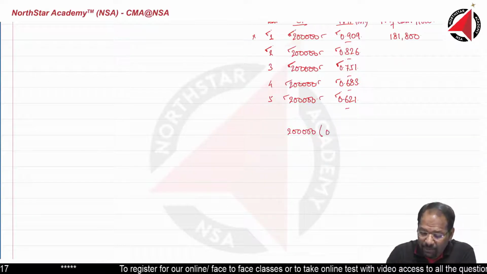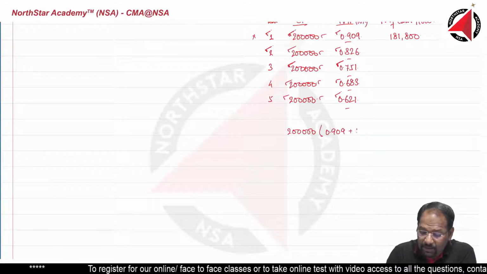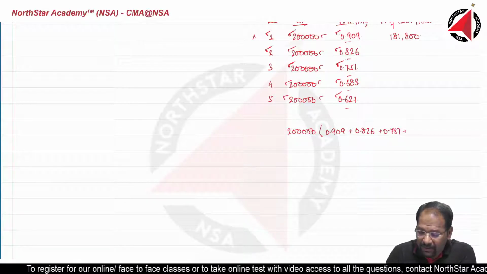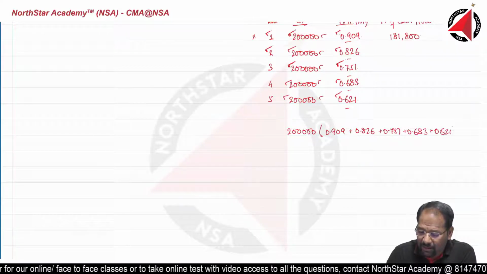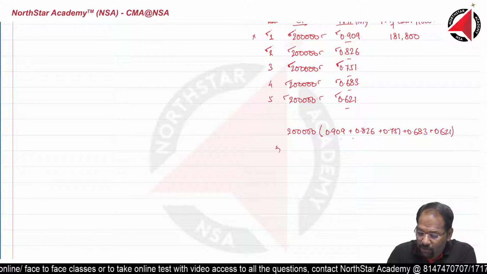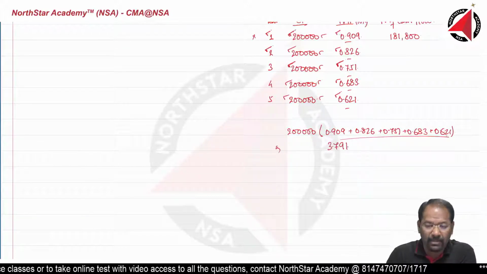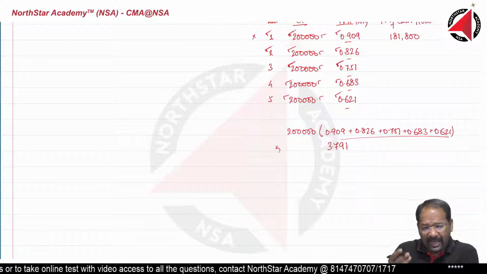If I sum it total 0.909, 0.826, 0.751 plus 0.683 plus 0.621. If I sum it together, you will find this total will come 3.791 approximately. Try out in calculator.